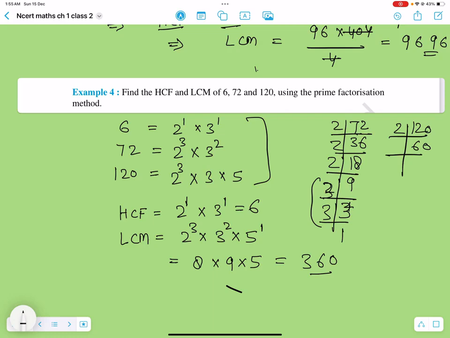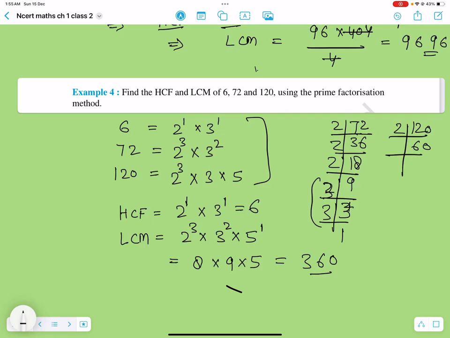All right, so this is about our class 2. We just did a recap on the fundamental theorem and solved some questions. We saw how for two numbers we can have an observation or a formula where we can say the product of two numbers equals the product of their LCM and HCF.